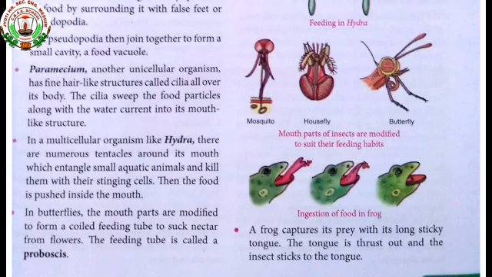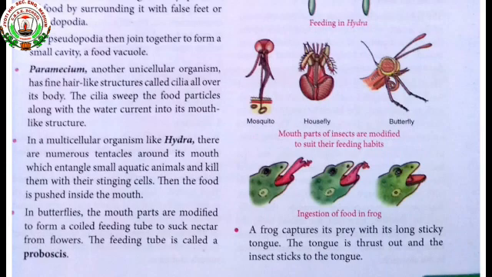Now, the next is about the frog. How does the frog capture its prey? A frog captures its prey with its long sticky tongue. The tongue is thrust out. In the figure you can see that three figures are given, showing how the frog has taken out its tongue. So the tongue is thrust out and the insect sticks to the tongue.